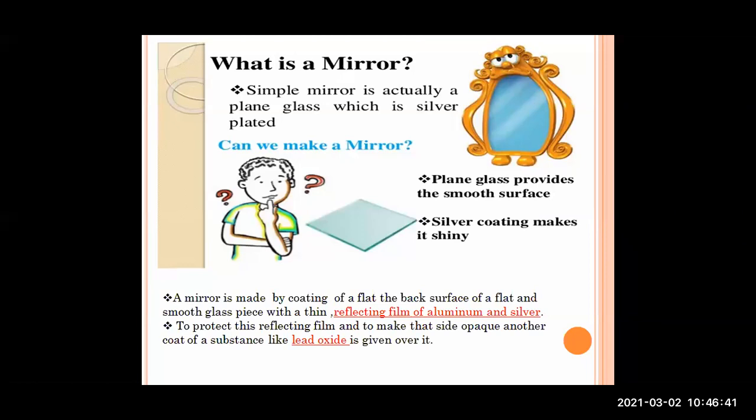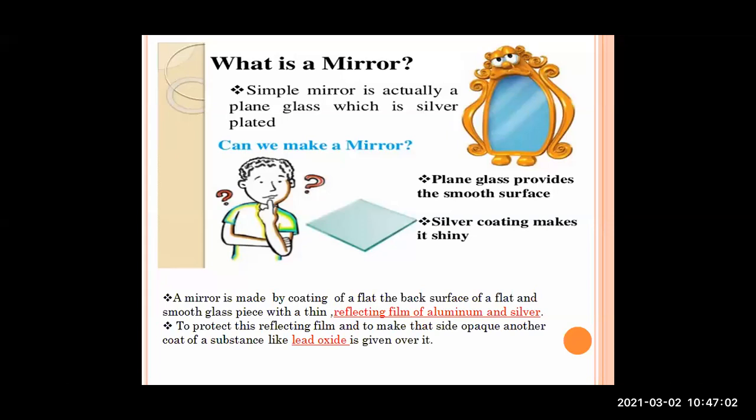So can we make a mirror? Yes, we can make a mirror. Plain glass provides the smooth surface. Silver coating makes it shine. The plain glass we are using, first the plain glass, and then we are coating that plain glass with a silver substance. Okay, now a mirror is made by coating